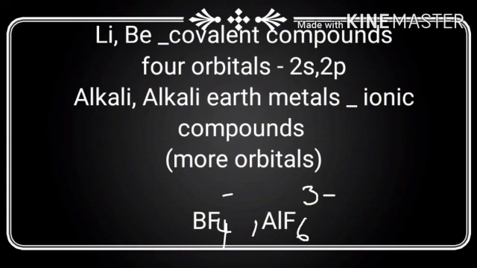Next, anomalous properties of second period elements. As we know, same group elements show similar physical and chemical properties. However, the first element of each group differs in certain physical and chemical properties from the other members of the same group. For example, lithium and beryllium form covalent compounds, but alkali and alkaline earth metals predominantly form ionic compounds. Alkali metals are first group elements. Alkaline earth metals are second group elements.